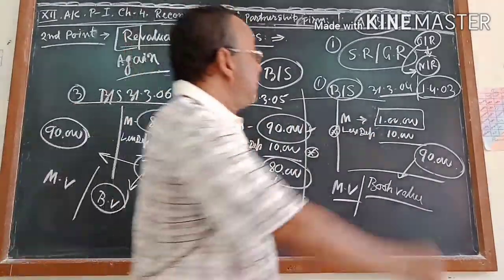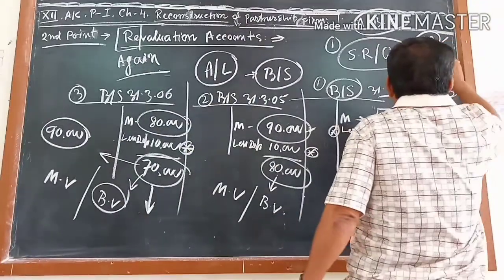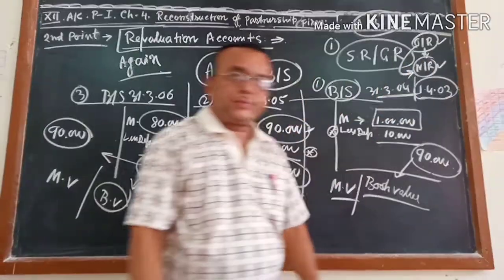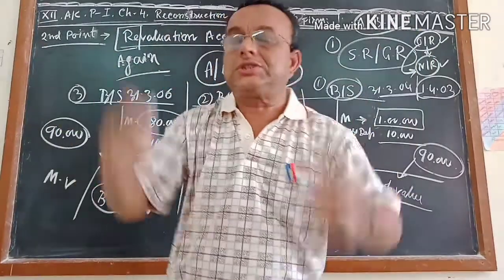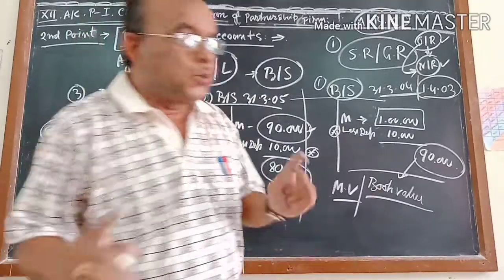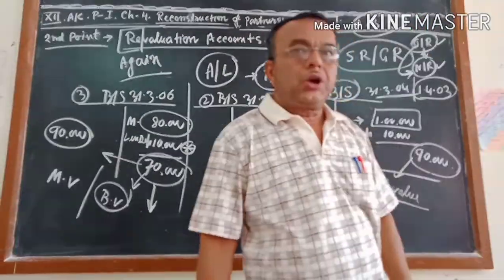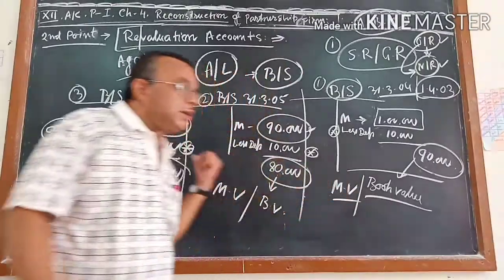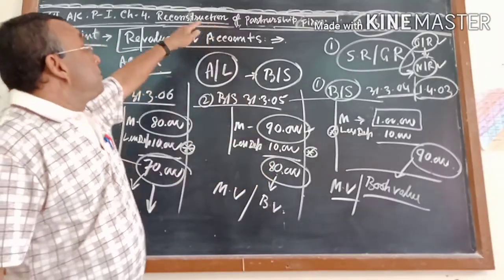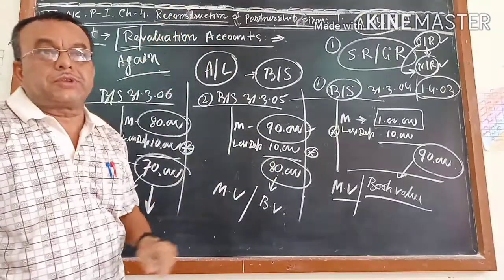The confusion comes: will it be distributed in the old ratio or the new ratio? What is your decision? It should always be distributed according to the old ratio, because this was done before the reconstruction of the partnership firm.